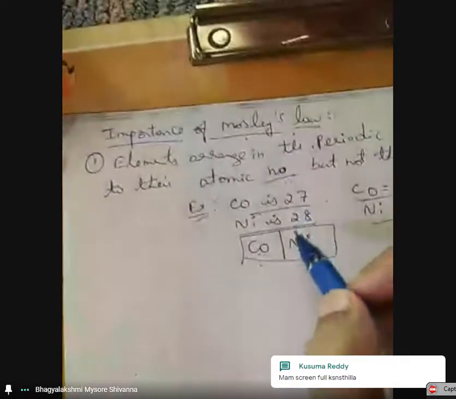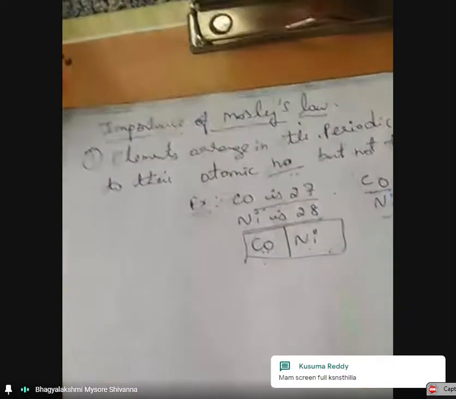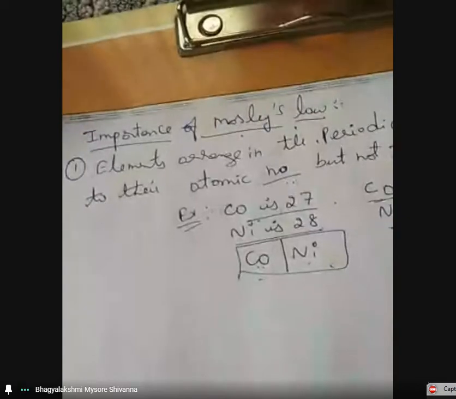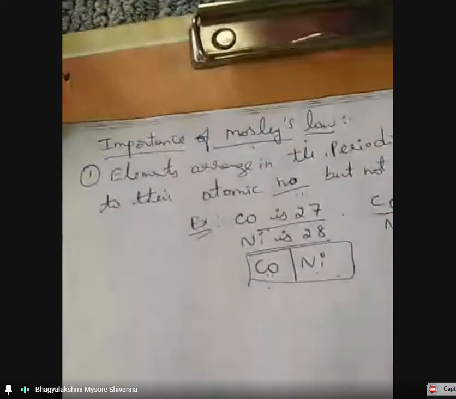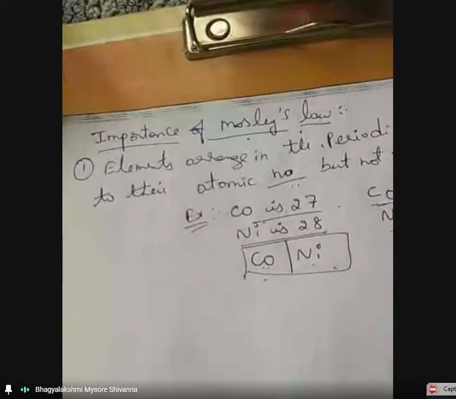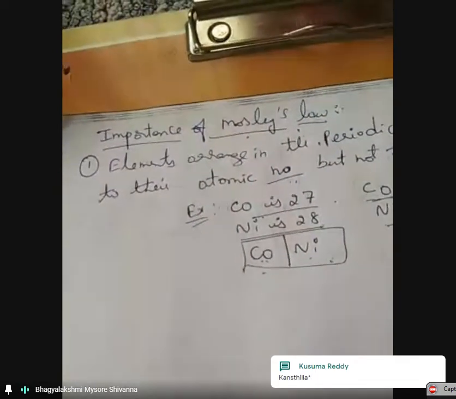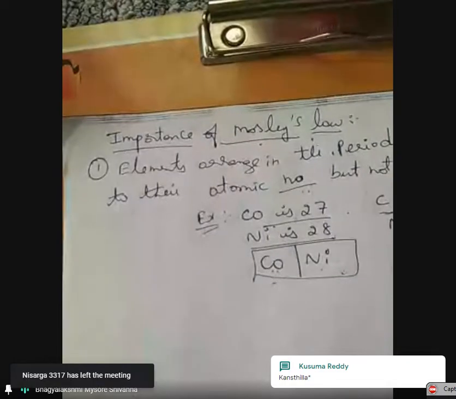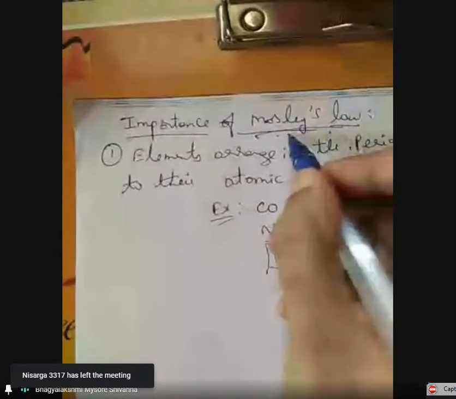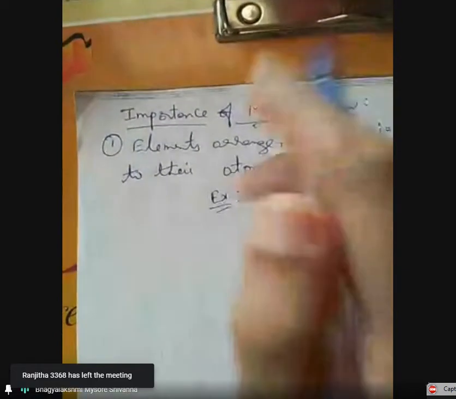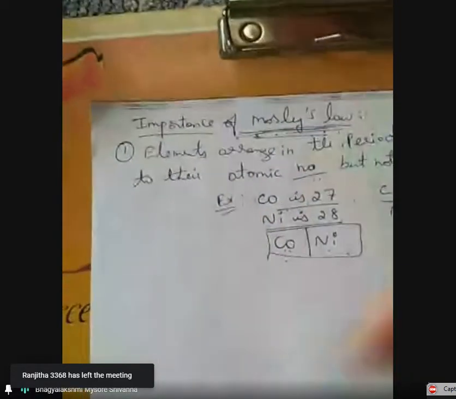Therefore, elements are arranged in the periodic table based on the atomic number, but not on the atomic mass. So this is very important: cobalt is placed before nickel based on Moseley's law. All the elements are arranged in the periodic table according to Moseley's law.